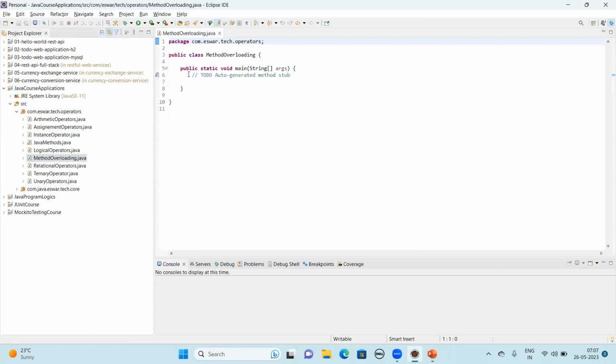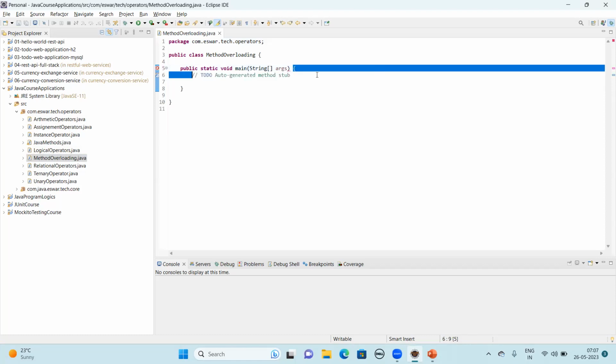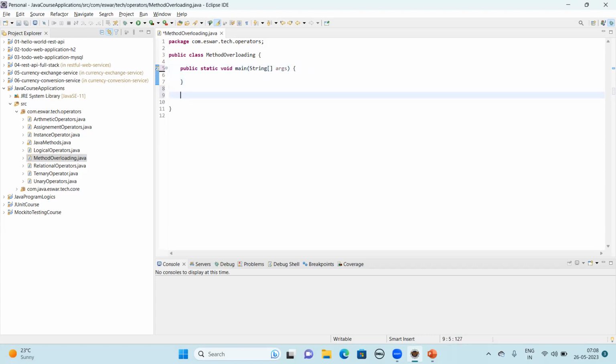If you think in the general way, for example, let's take public int getRateOfInterest. Let's take an example.